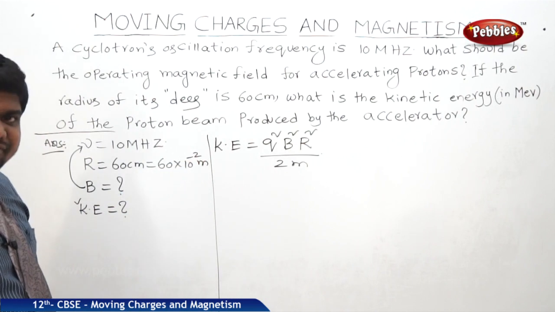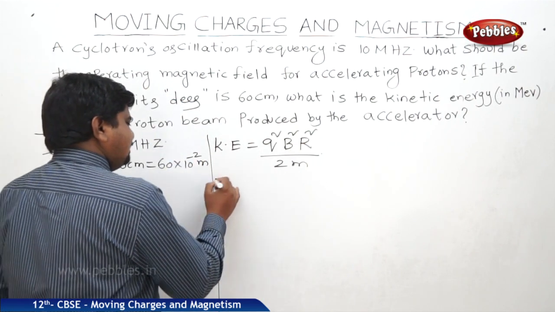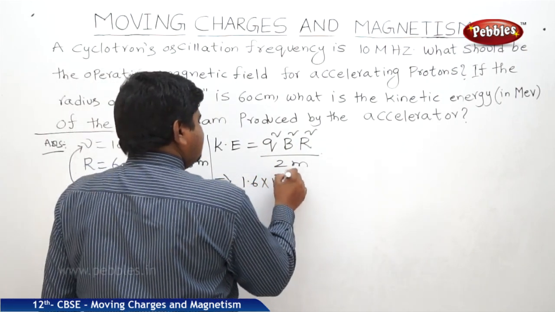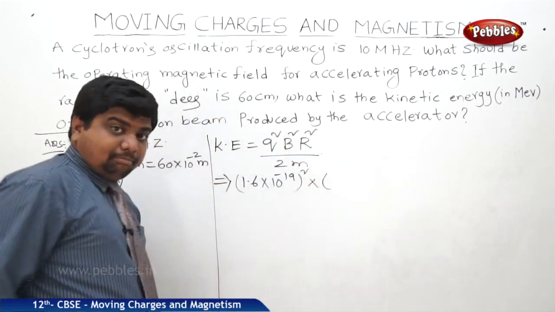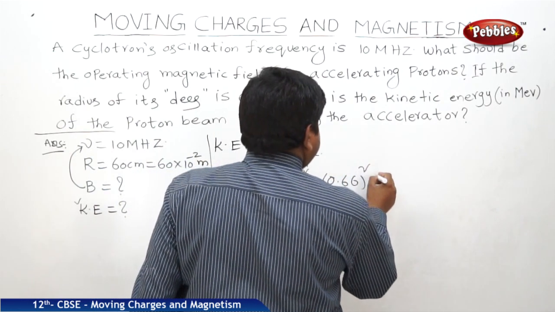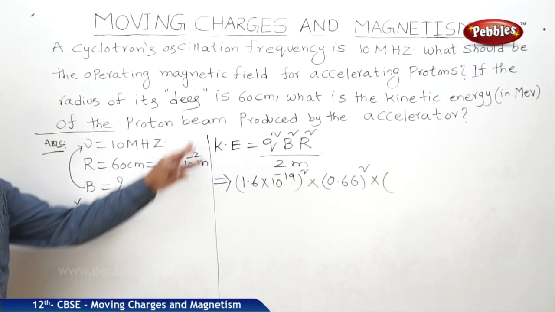We can find out half mv square. We should find out the v again. So no problem. Anyway, we will get the answer. What is q? Charge 1.6 into 10 to the power of minus 19 whole square. What is B? Magnetic field 0.66 Tesla whole square. What is R? Radius of the D is how much?